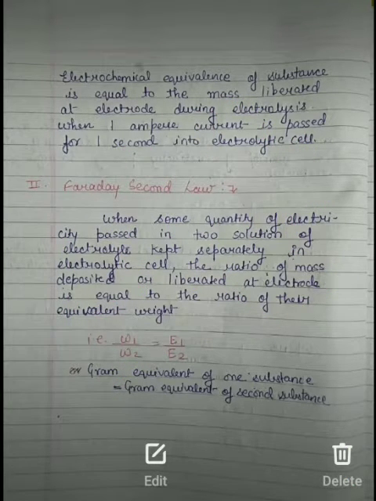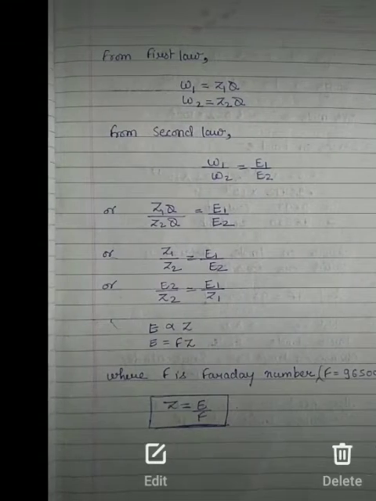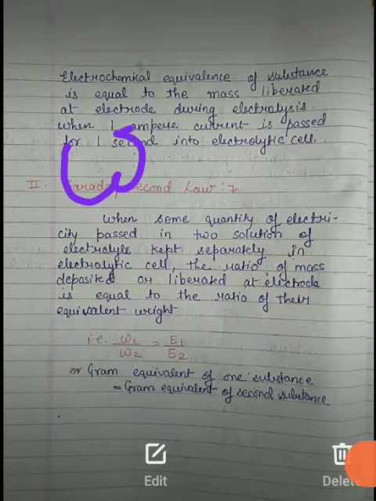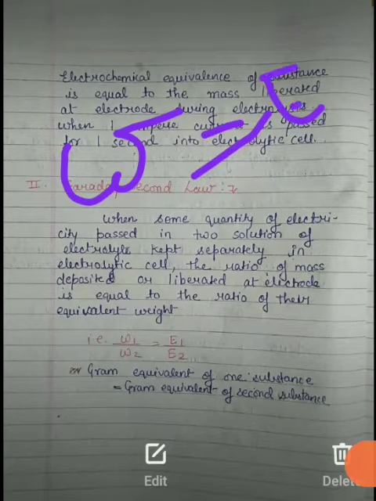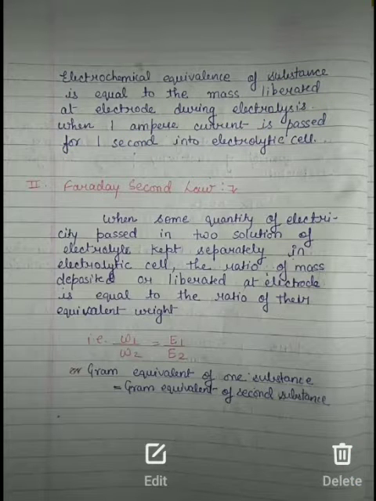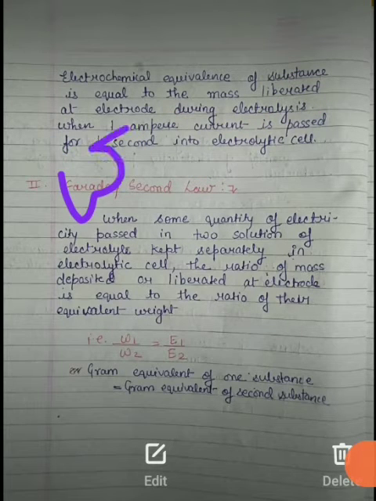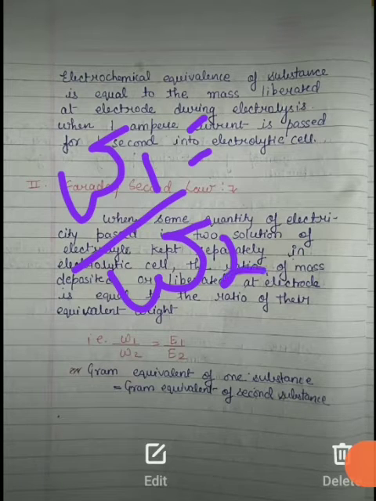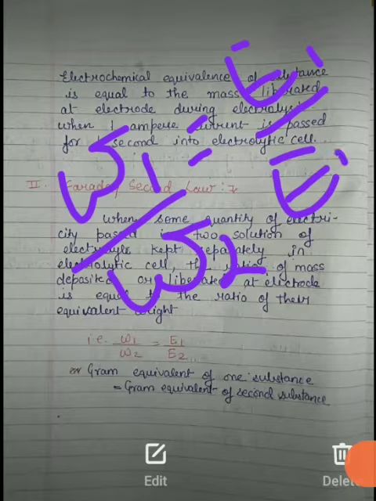From the first law, W is proportional to E. For the first electrolyte the mass is W1 and for the second W2. So this is the ratio of masses, and this is the ratio E1 by E2, the equivalent weights.